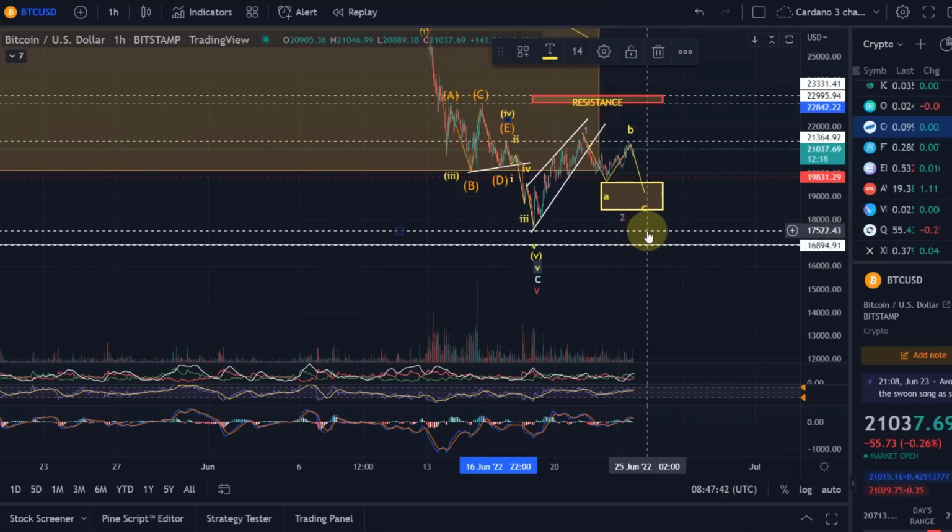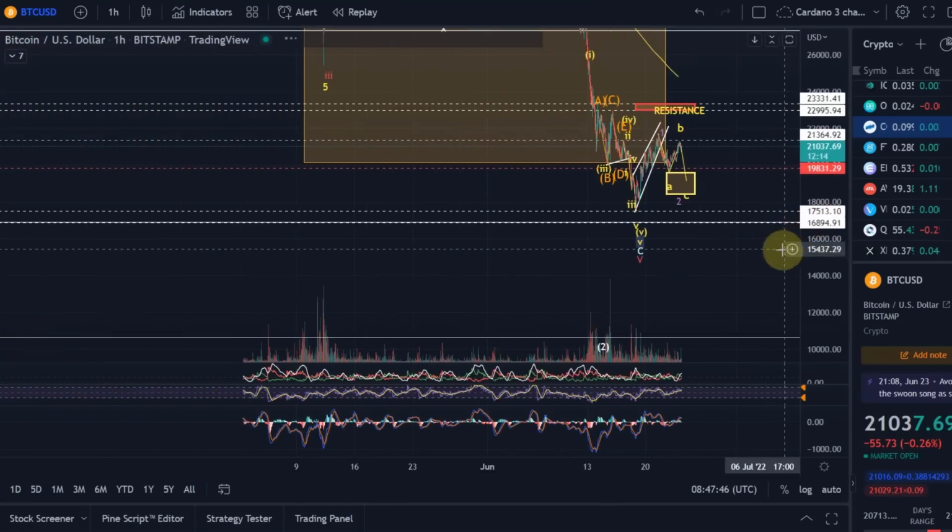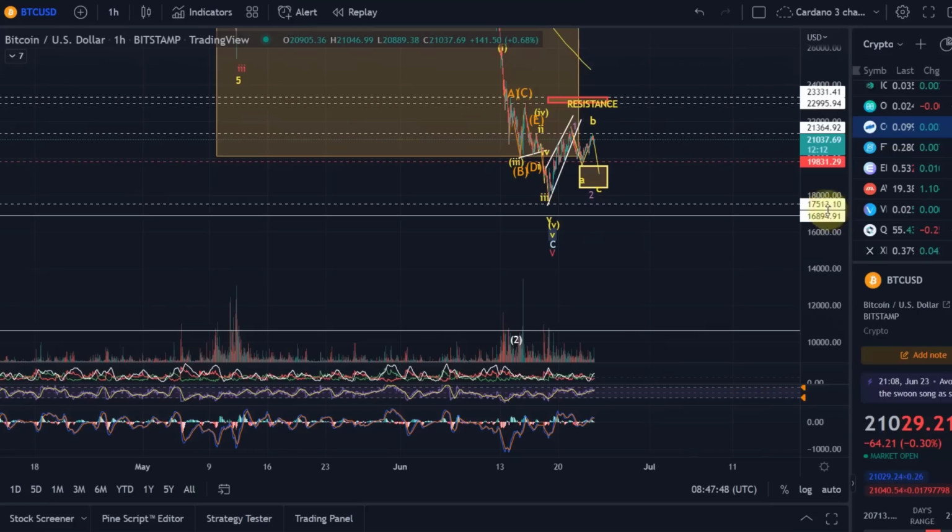17,513, that will unlock much lower prices, because then we can expect the price to drop easily below 17,500, below 16,900, which is an important support. That's, by the way, the 78.6% FIB level. And then I would say we go a whole lot deeper or lower in this whole price range.